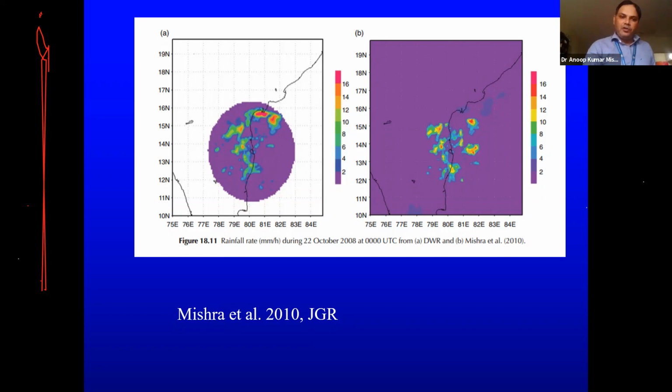So it was able to look up to this particular range, and we can see that the rainfall technique which we had is able to monitor rainfall very accurately. The position, the intensity, everything was almost like radar only.